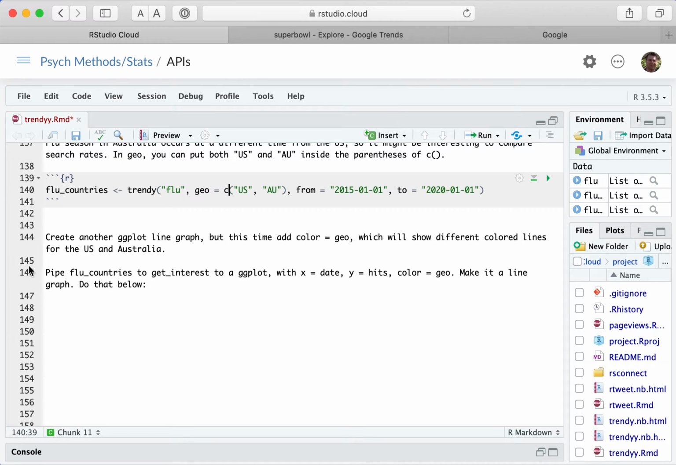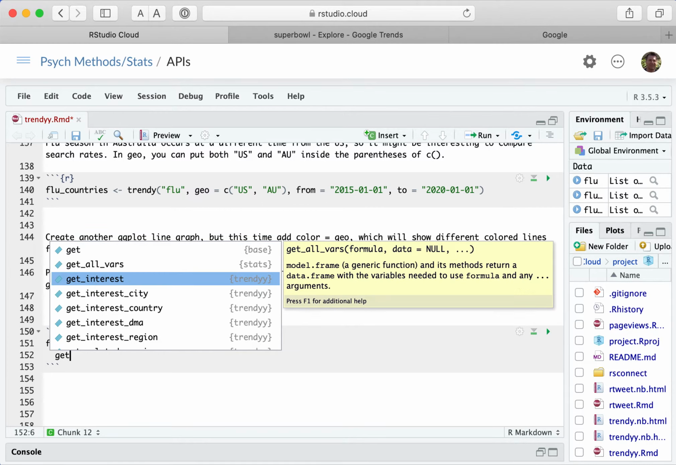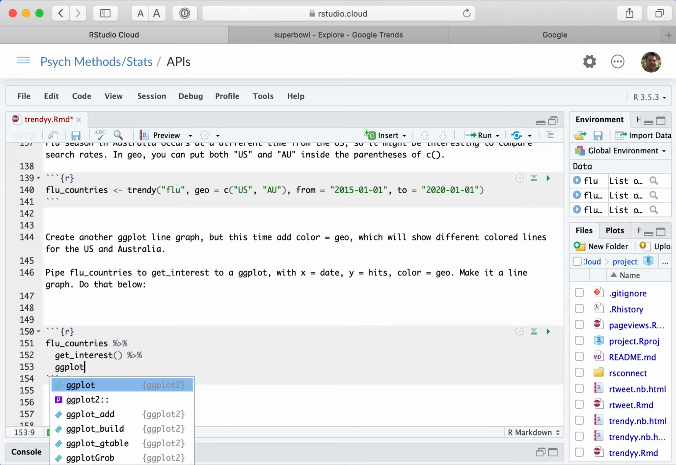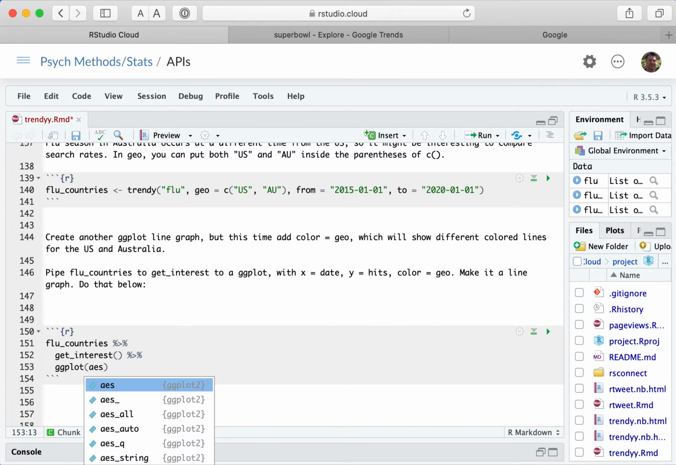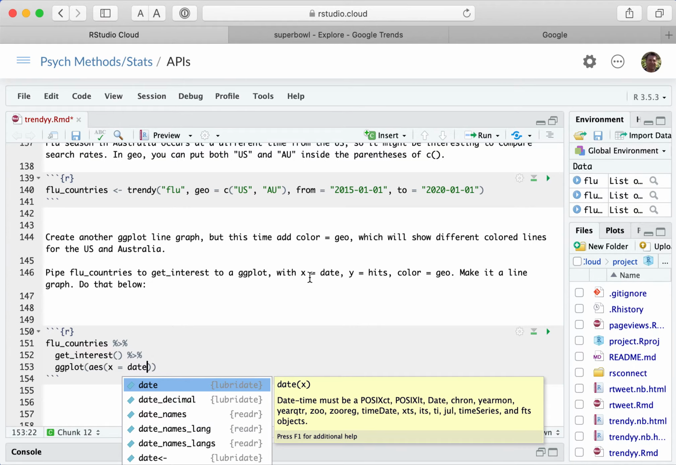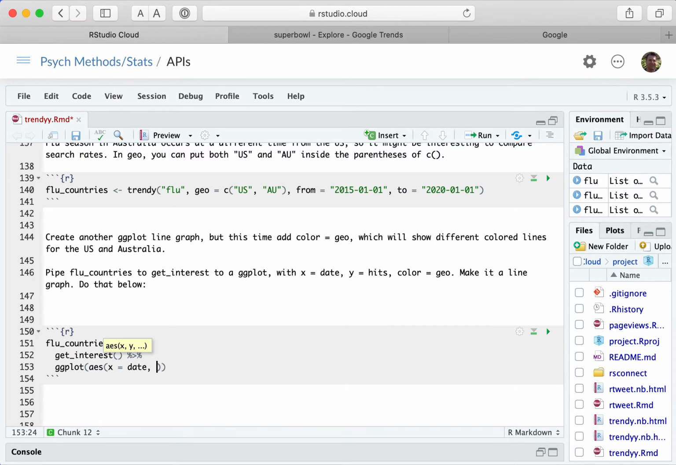And I think, no, let's go ahead and I'll try to do it without copying and pasting. So I'm going to take flu countries, pipe that into the get interest, and then pipe that into ggplot. And then I'm going to do aes x equals, I'm just kind of reading up here, x equals date, y equals hits. And that's what we've done before.